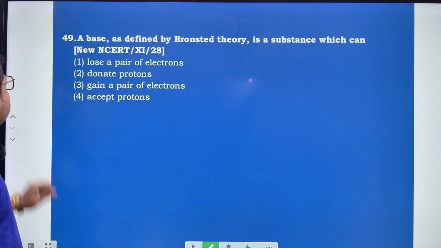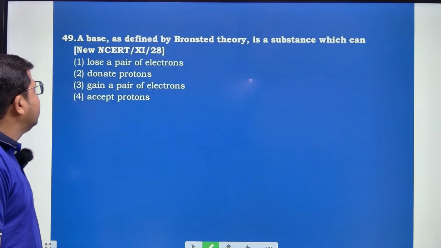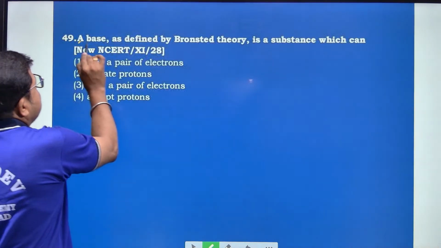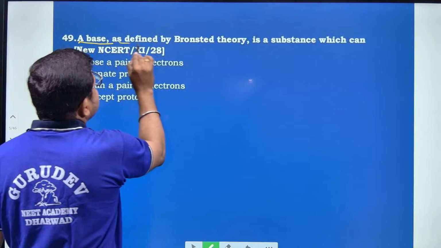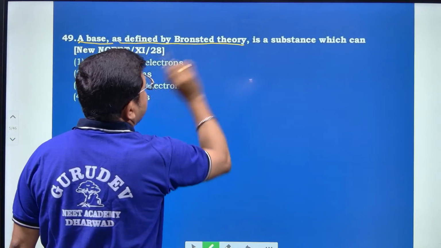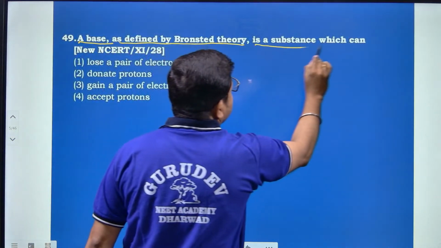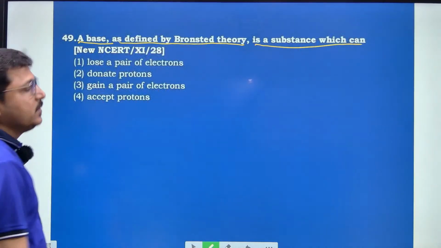Okay, next go to question number 49. A base as defined by Bronsted theory is a substance which can, what happens here?